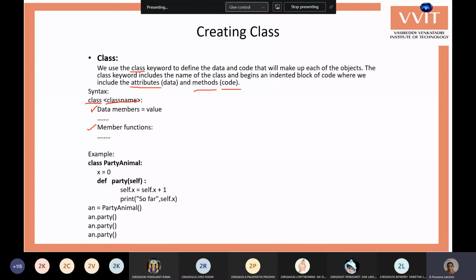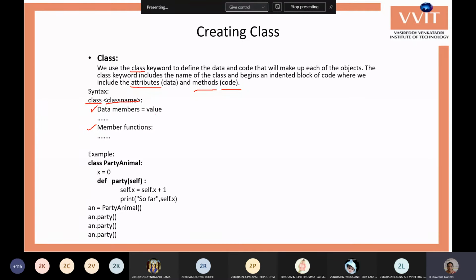That is, it must be unique. With the class name, we cannot create any data member, function or any other variable with the same name. Once you have specified a particular name for the class, that name cannot be used for any other variables or functions.